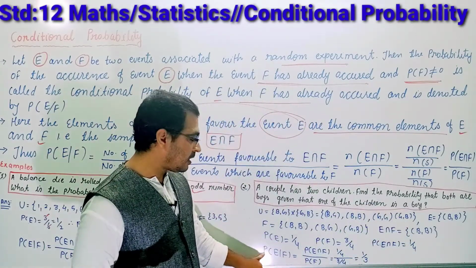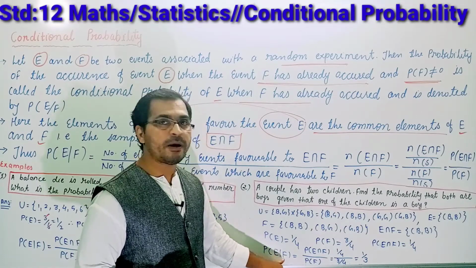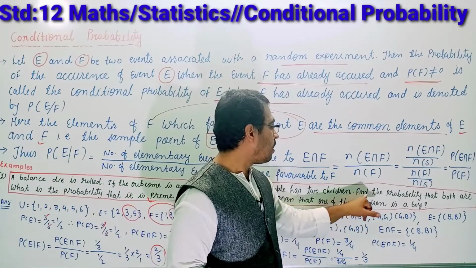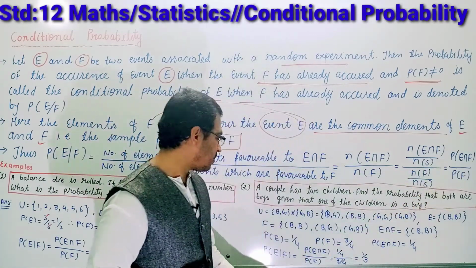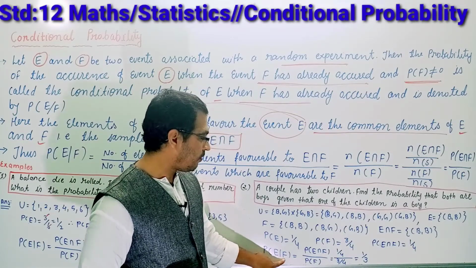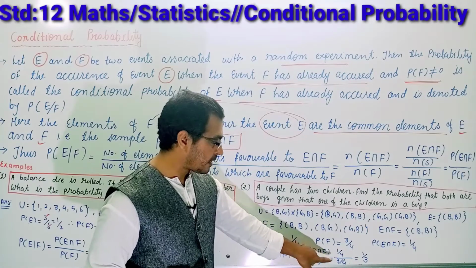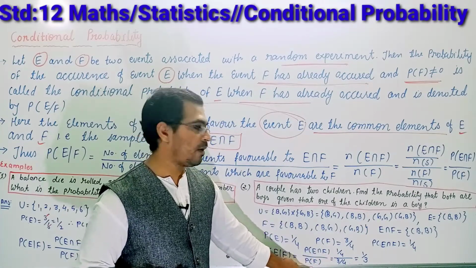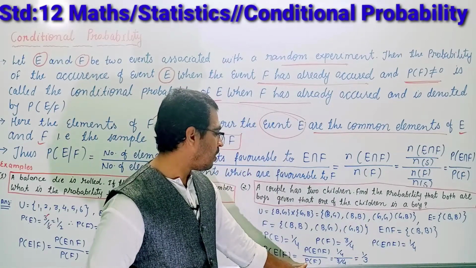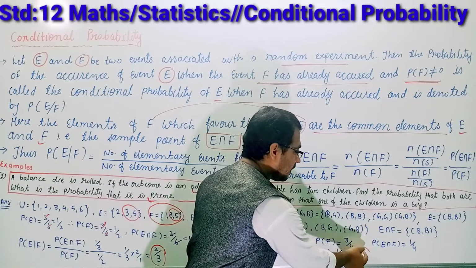So as per the definition of conditional probability, probability of E with respect to F, this means probability of both are boys with respect to F, so probability of E intersection F divided by probability of F. So probability of E intersection F is 1 by 4 and the probability of F is 3 by 4. 4 will be cancelled out, so we are getting 1 by 3.